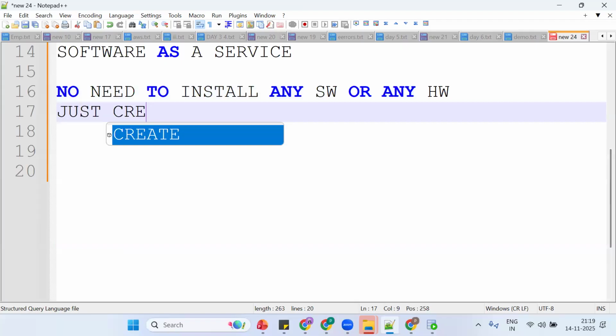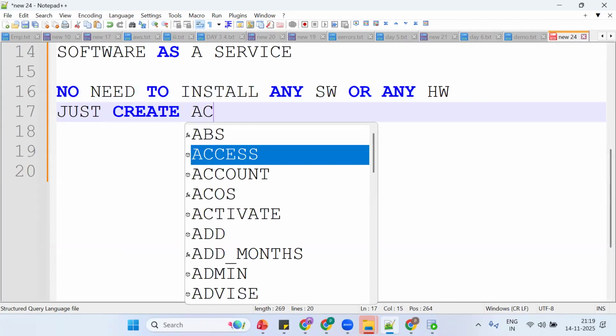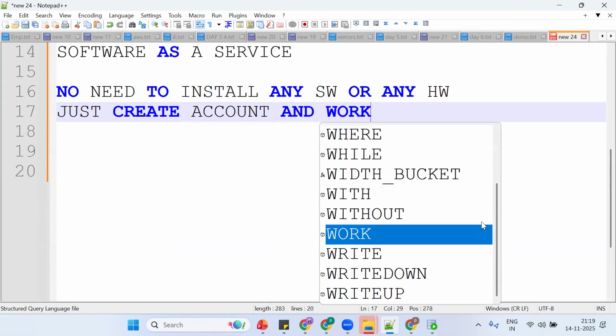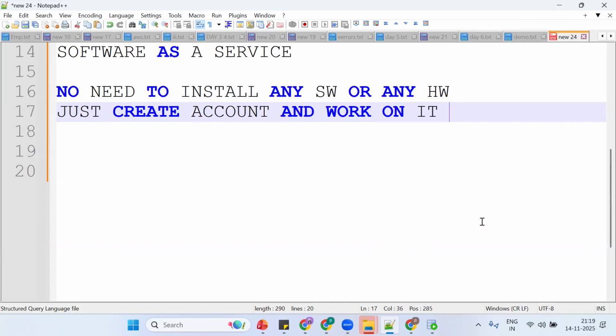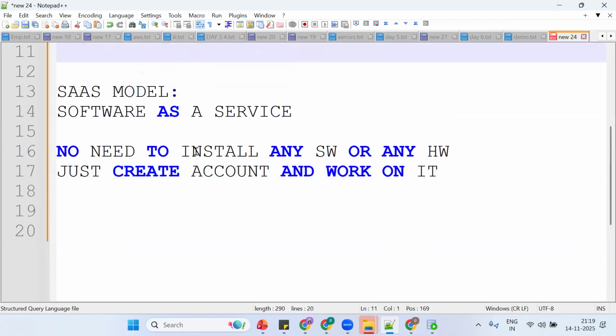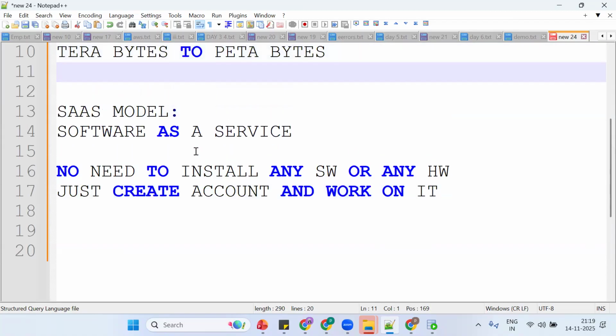So just create an account and work on it. We'll see the same thing in detail. As of now, focus on this: Snowflake is a SaaS model, software as a service. No need to install any software or any hardware.